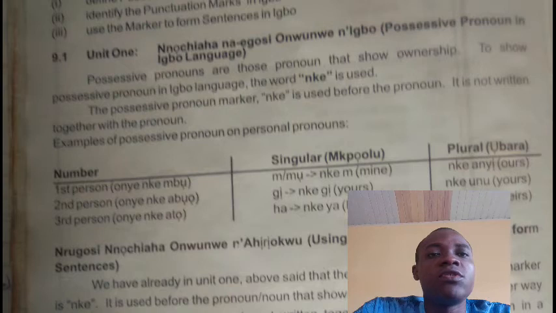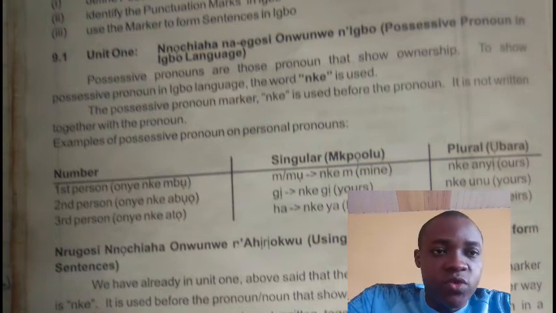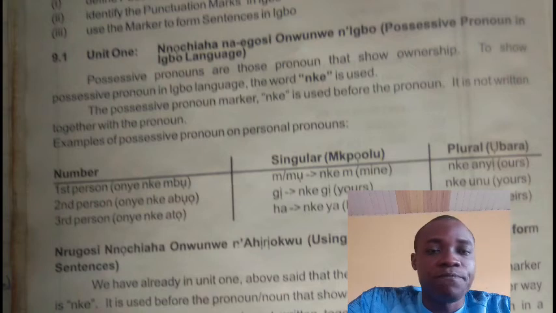So Nnochiaha na-egosi onwunwe in Igbo. That is possessive pronoun in Igbo language. The same way you have it in English, that is the same thing with the Igbo language.